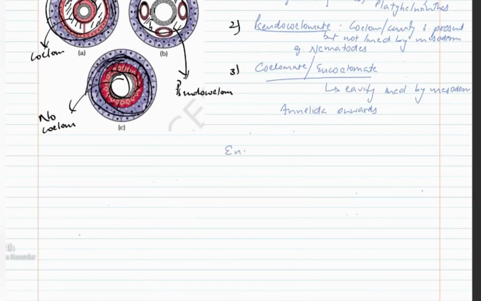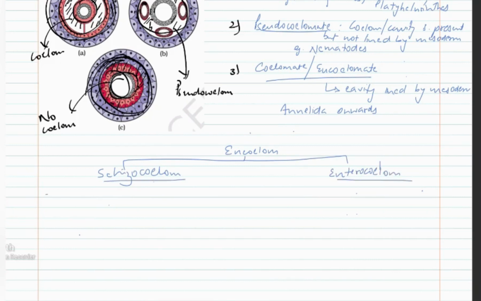Again, this eucoelom or true coelom is of 2 types. One is known as schizocoelom and the other one is known as enterocoelom. Schizocoelom develops as a split in mesodermal sheet.